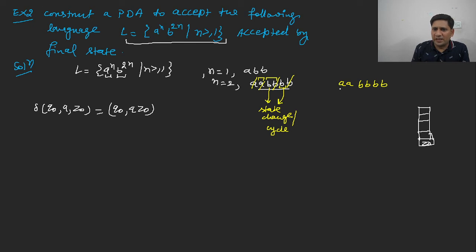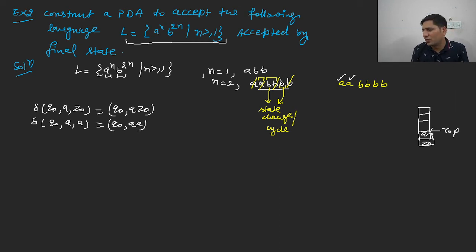So this A is pushed onto the stack. Now you are having another A, and your topmost symbol is A rather than Z naught. So now the rest of the A will be pushed like this. A is the topmost symbol, and you will write it as Q naught A. Is it clear to everybody? So A type of symbol will be pushed onto the stack with the help of this transition function,